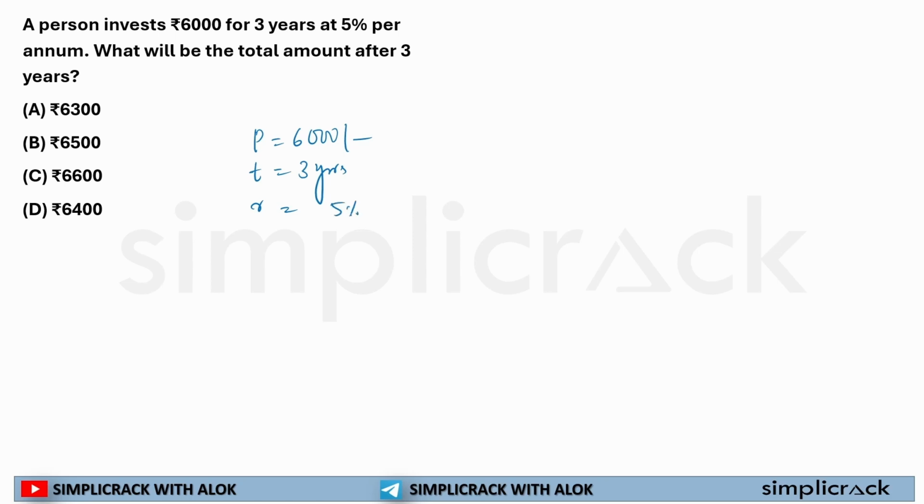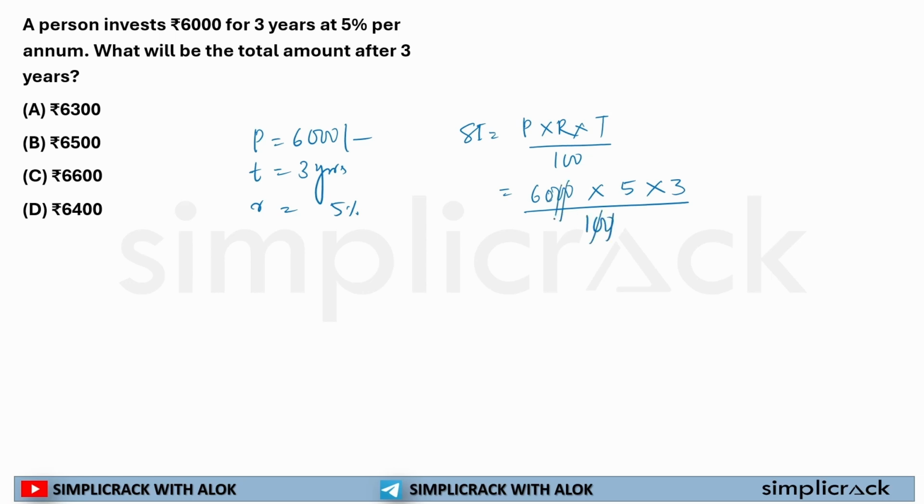Rate of interest 5% per annum. What will be the total amount after 3 years? Now, first thing we'll be calculating SI. What is SI? PRT by 100. Now, principal is 6000 rupees multiplied by rate of return 5% multiplied by 3 years time divided by 100.